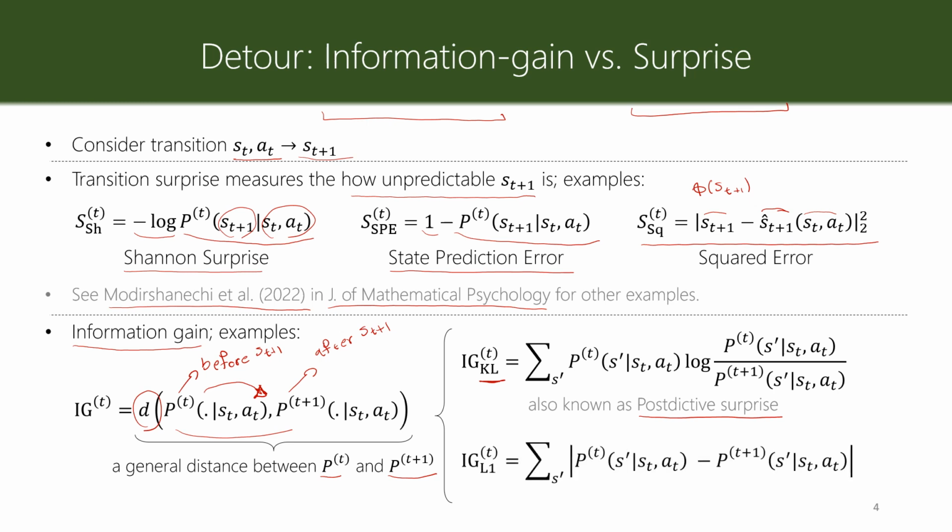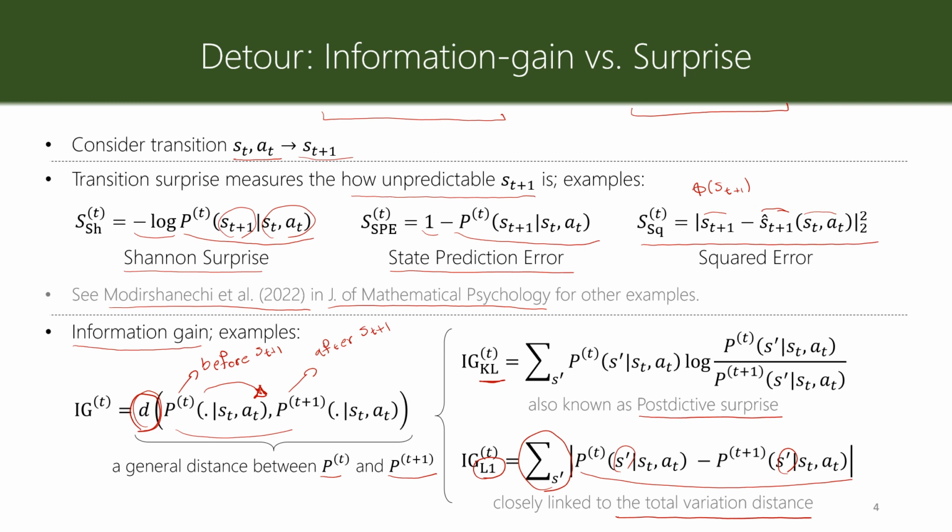Another way that one can define information gain is based on using the L1 norm for D, which basically says that for every state S prime, let's compute the difference in this probability and sum over all possible states S prime. This is closely linked to the total variation distance, if you're familiar with it, but we are not going to need all the specific properties of the total variation distance for today.